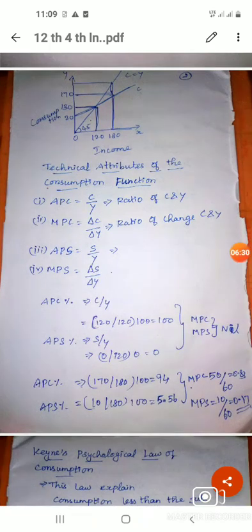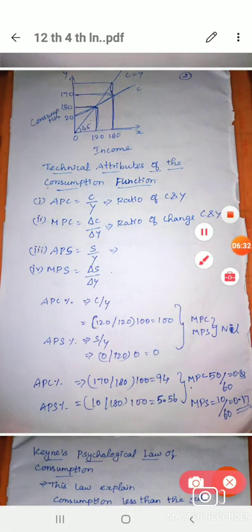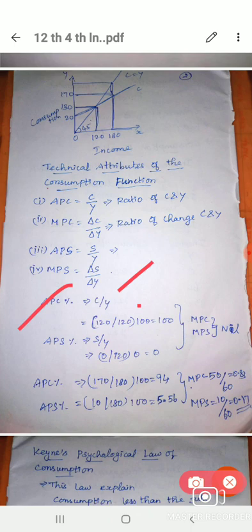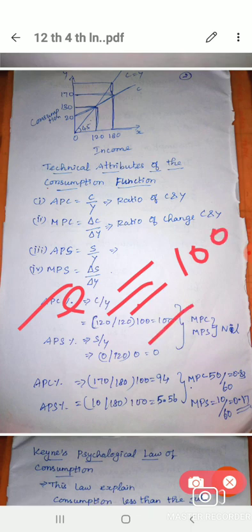See here, APC means we have to calculate the ratio only. So the percentage, C divided by Y. C means consumption, first 120. We take any example, income also 120. Since it is a ratio, you have to find the percentage, so you take 100. Here 100 only, because 120 cancels, remaining 100 only.